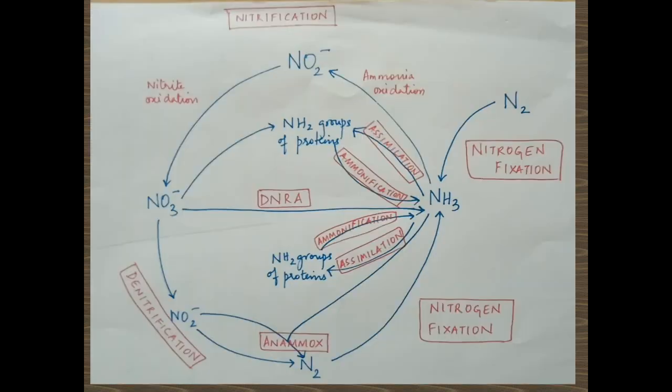This is the nitrogen cycle in which every process has been denoted in red. For example, denitrification, nitrogen fixation, Anammox, assimilation, ammonification, etc. Generally, the upper part of the cycle shows the processes carried out under oxic or aerobic conditions, and the lower half shows the processes carried out under anoxic or anaerobic conditions. Please take a moment to note down the cycle so that it will be easier when I explain the microorganisms involved in each step in the next slide.